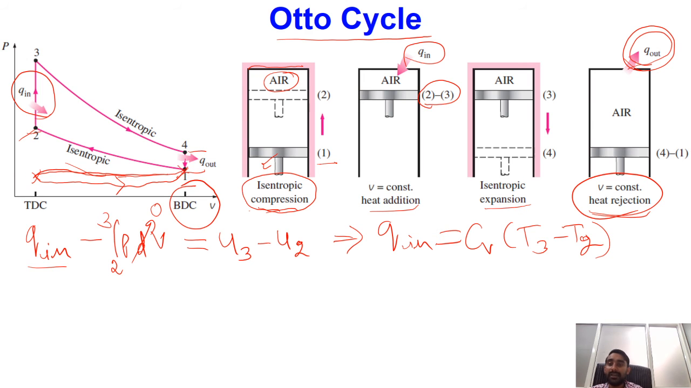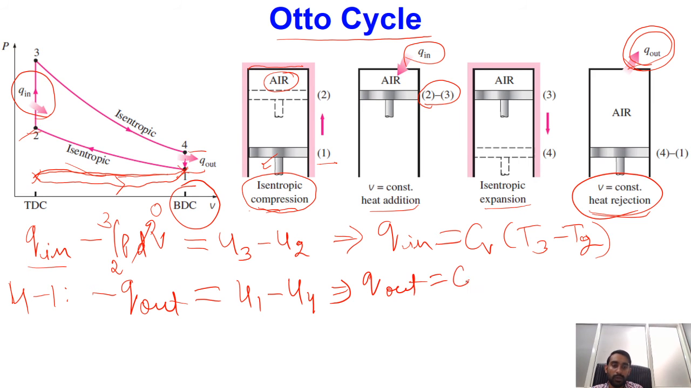Okay, then similarly process 4 to 1 is a heat rejection process. For this process I can write minus Q out equal to, work is 0 once again, U1 minus U4, and ultimately I can write Q out as equal to CV times T4 minus T1, since this process is also happening at constant volume, if I take the negative sign on the right hand side.